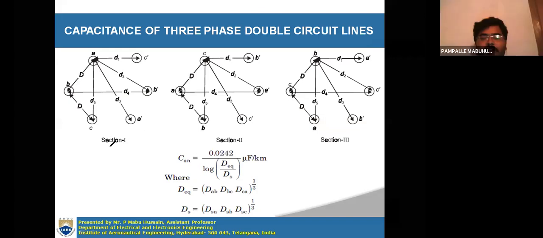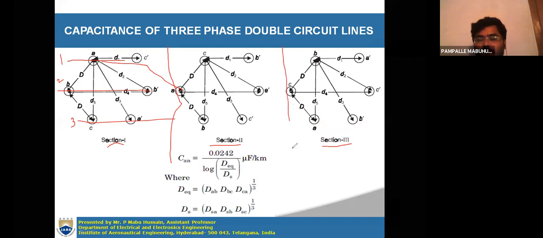Okay, so these are section 1, section 2 and section 3. In section 1, your conductor is, see here, these are positions 1, 2, 3, up to the first section. When you come into the next section, your A is going to the second position. Now after the second section, your A is going to